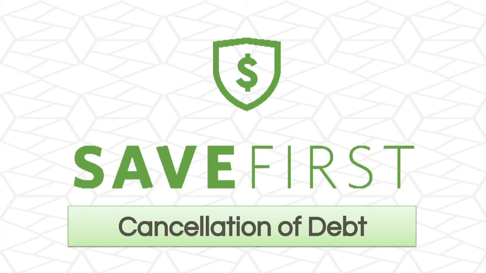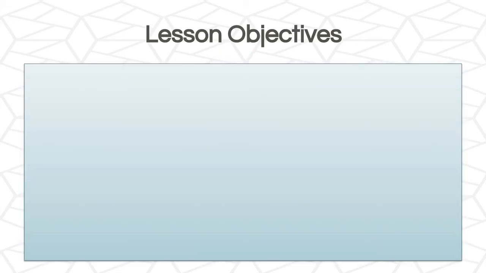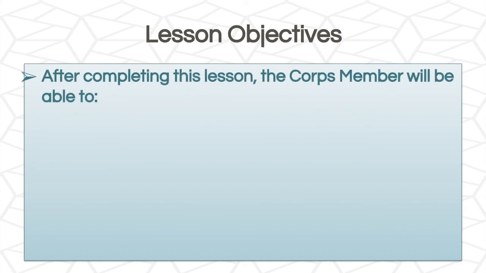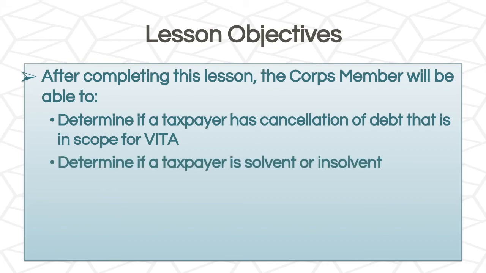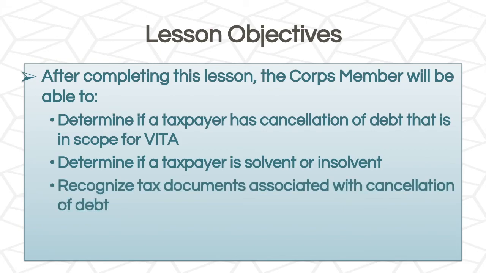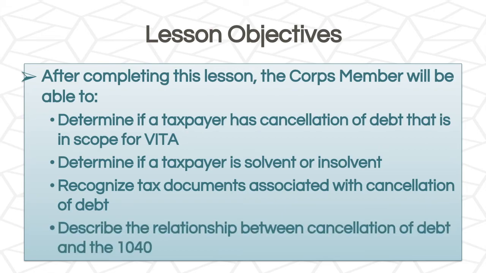In this lesson, we'll be discussing cancellation of debt and how it impacts the tax return. After completing this lesson, you will be able to determine if a taxpayer has cancellation of debt that is in scope for VITA, determine if a taxpayer is solvent or insolvent, recognize tax documents associated with cancellation of debt, and describe the relationship between cancellation of debt and the 1040.